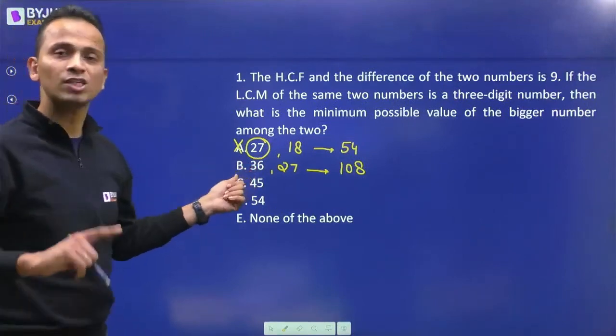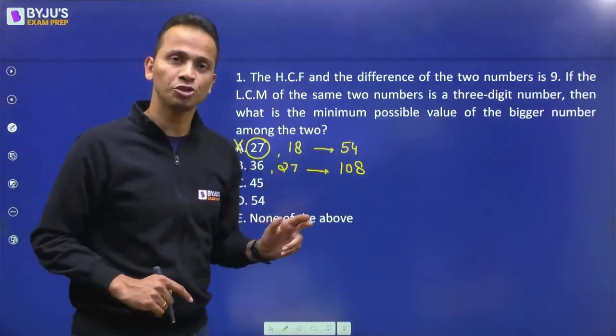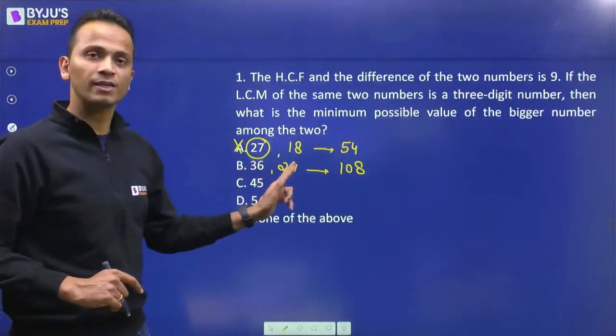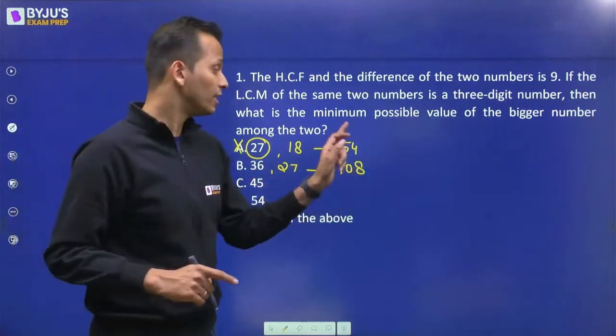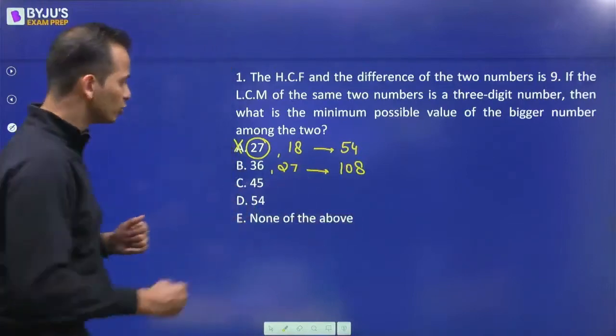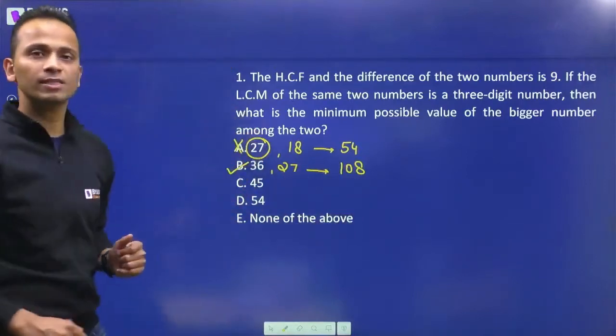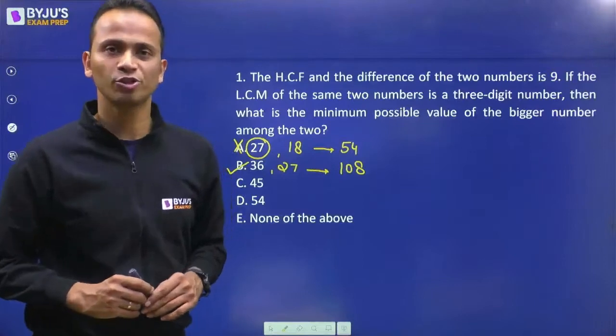Now this option is satisfying all the criteria which are given in the question. Their difference is 9, their HCF is 9, and their LCM is a 3-digit number. Okay, so I can say that yes, 36 will be the correct answer of this question.